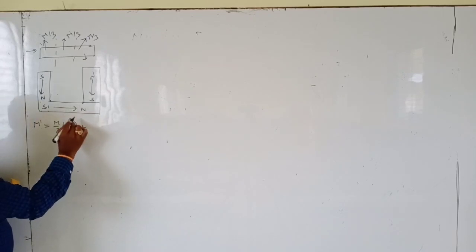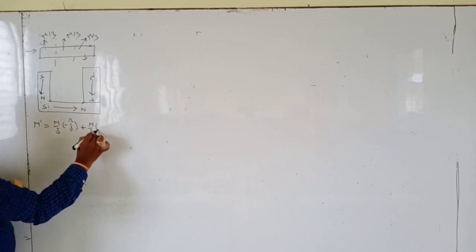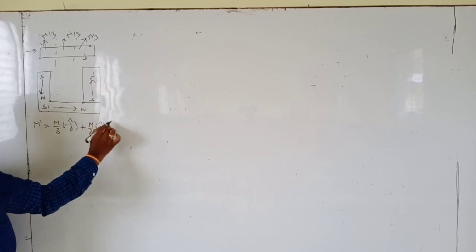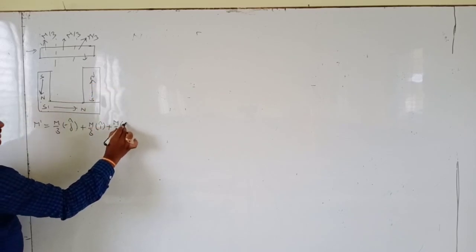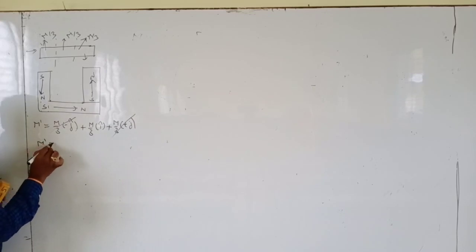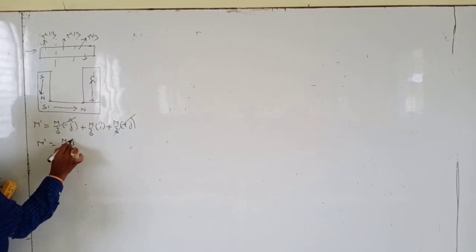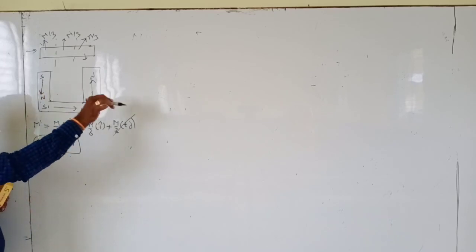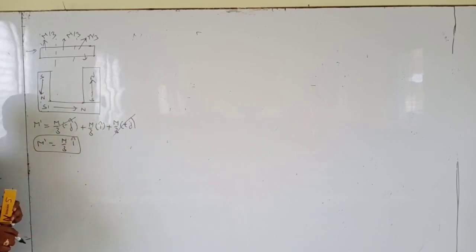Here plus i cap direction, m by 3 plus i cap. Here south to north, plus j cap direction. Both are cancelled. Resultant magnetic moment m by 3 plus i cap direction plus i cap direction. Both will cancel, becomes m by 3.